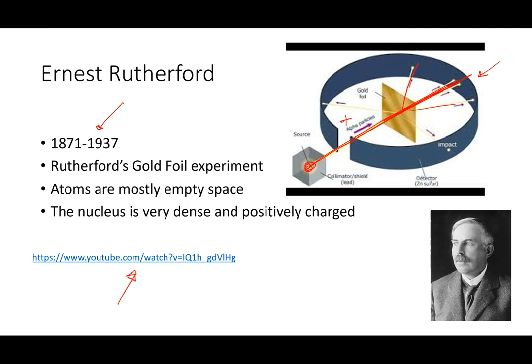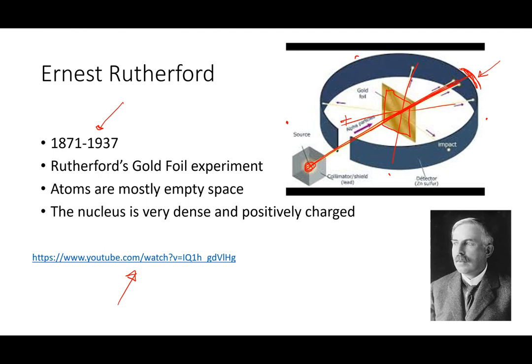Okay, some of them ricochet off or are deflected. They're scattered, some of which are scattered right backwards, and the ratio of how many are detected over here versus throughout the rest of the shield implies that most of the space on this gold foil is just empty space at this very, very tiny level.